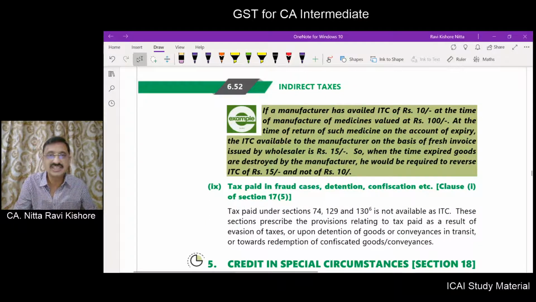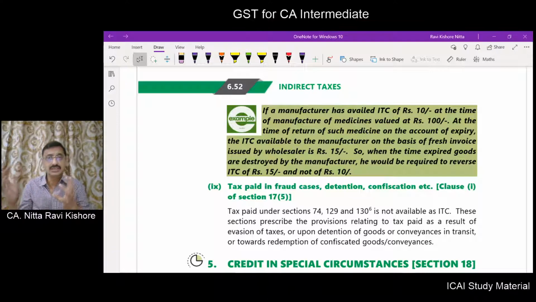Now we can understand this in a better manner through this illustration. There is a manufacturer who has availed ITC of 10 at the time of manufacture of medicines, and the value of the medicines manufactured was 100. Now, at the time of return of such medicines on account of expiry, the ITC available to the manufacturer on the basis of a fresh invoice issued by the wholesaler is 15.